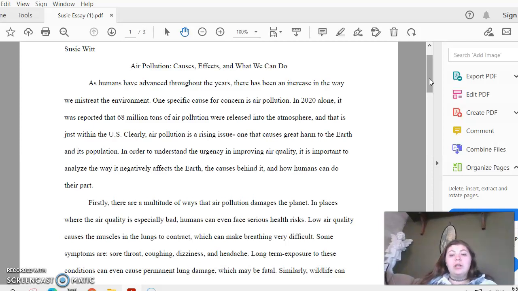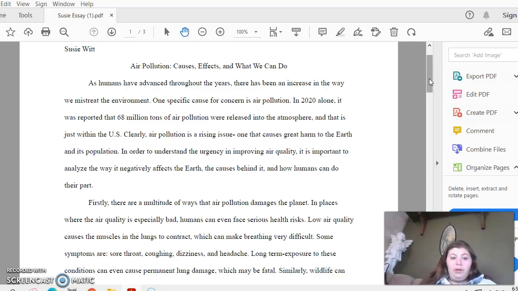In 2020 alone, it was reported that 80 tons of air pollution were released into the atmosphere, and that is just within the US. Clearly, air pollution is a rising issue, one that causes great harm to the earth and its population. We will analyze the way it negatively affects the earth, the causes behind it, and how humans can do their part. Firstly, there are a multitude of ways that air pollution damages the planet.